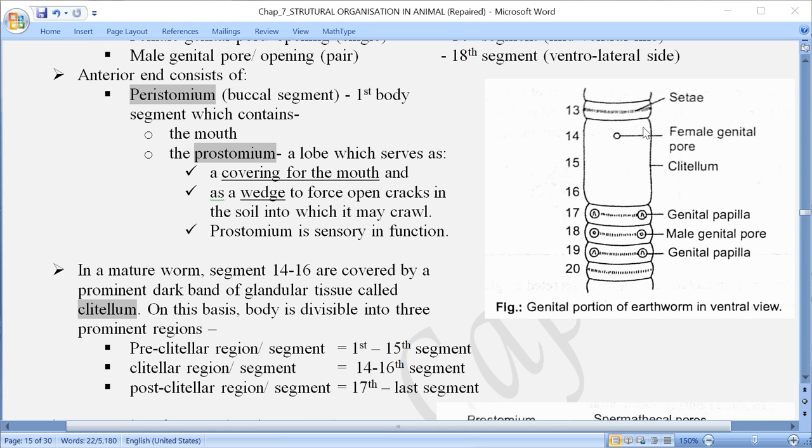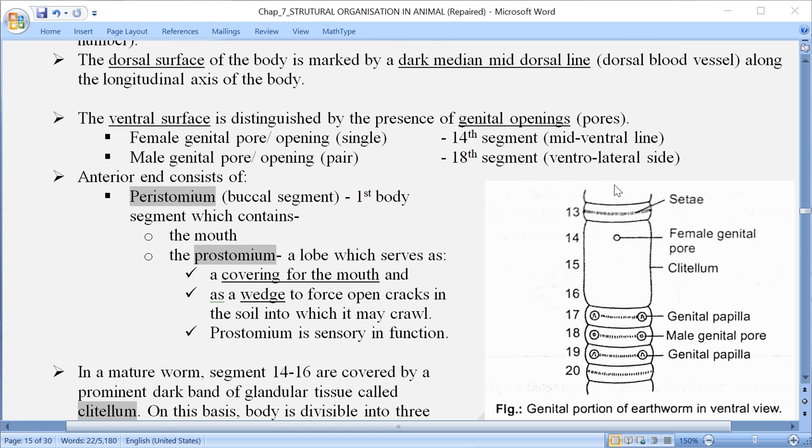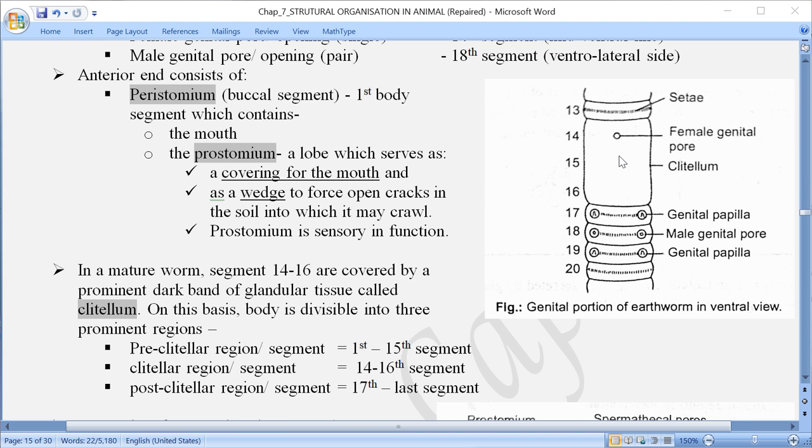14th, 15th and 16th segment is clitellum. So that's why we can write clitellar region or segment. In front, from 1st to 13th segment, is the preclitellar region or segment. I am sorry, not 15th, this should be 13 here.